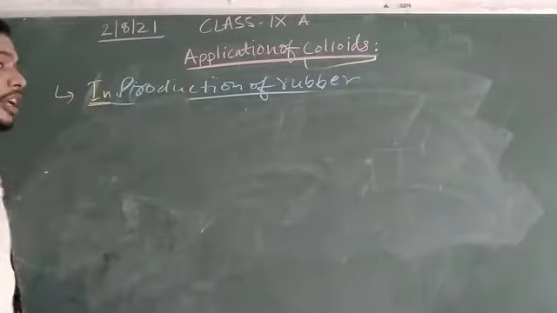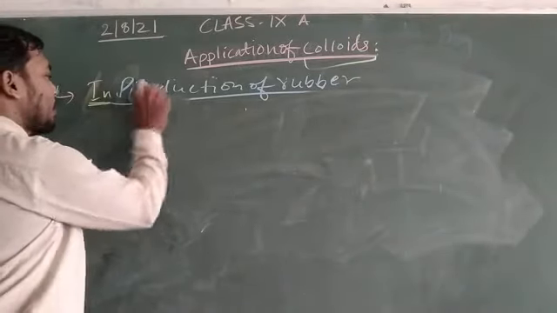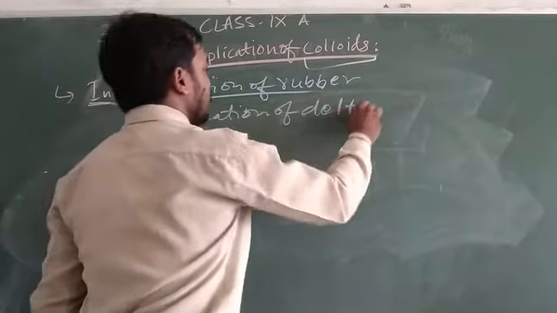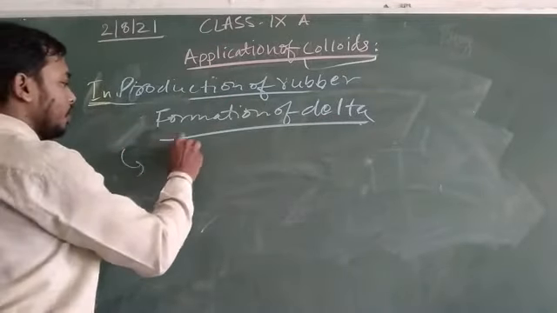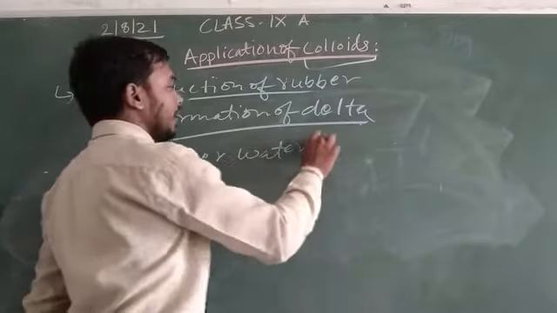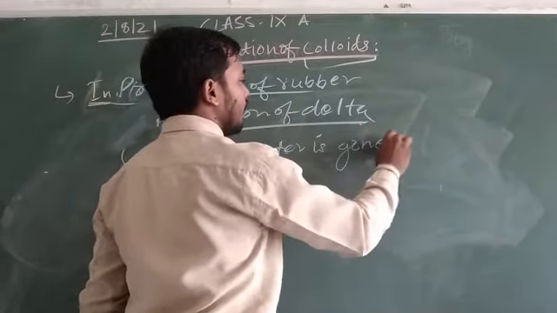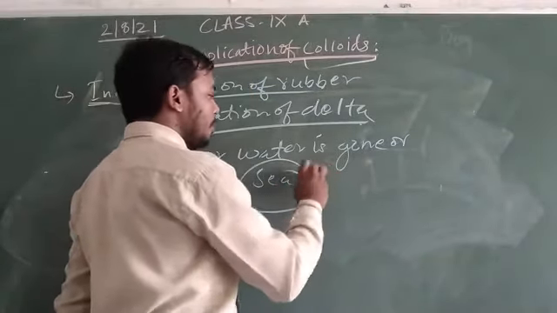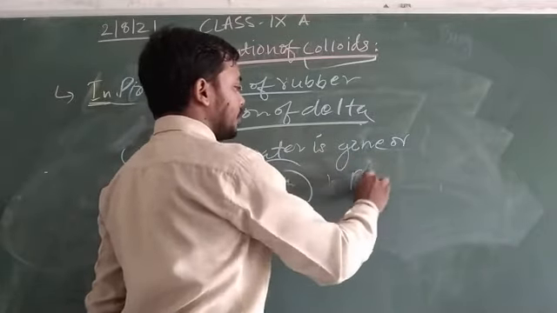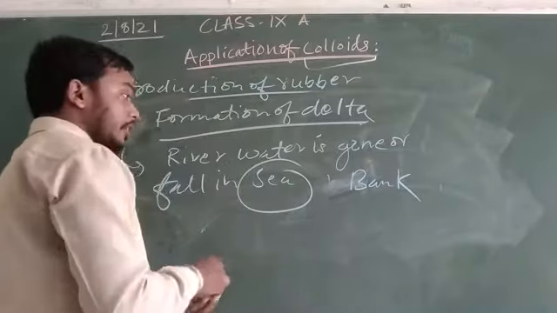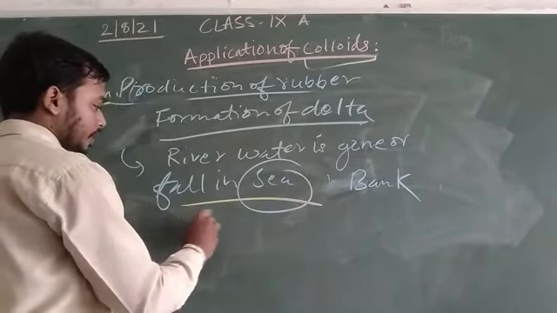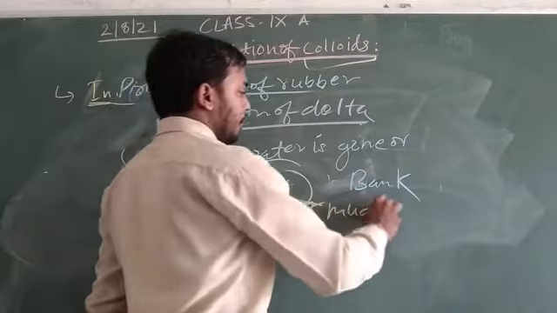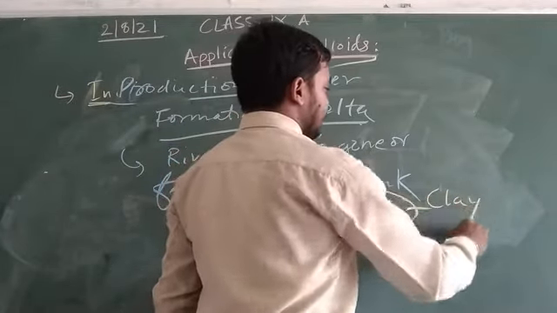When river water falls into the sea, on the bank of the sea it forms a delta of muddy water, containing clay particles.